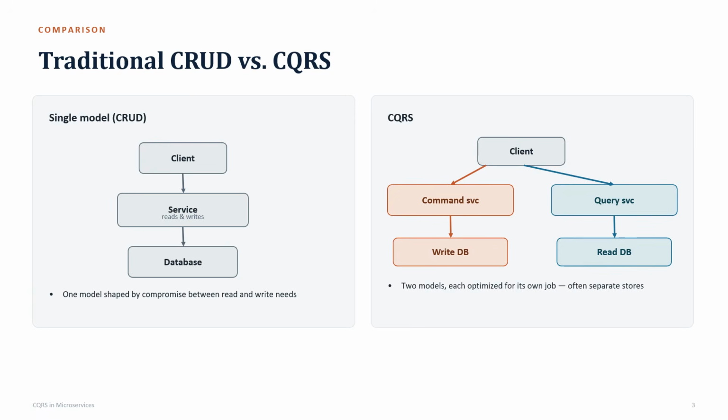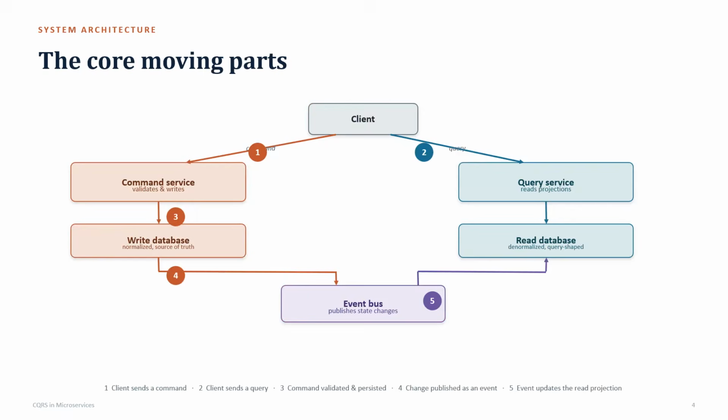What is CQRS? CQRS is optimized into two models, two separate stores. When the request is received from the client, the service is divided into a command side and a query side. On the command side, it writes into the DB. On the query side, it reads from the DB. Now, this is the system architecture of how it works.